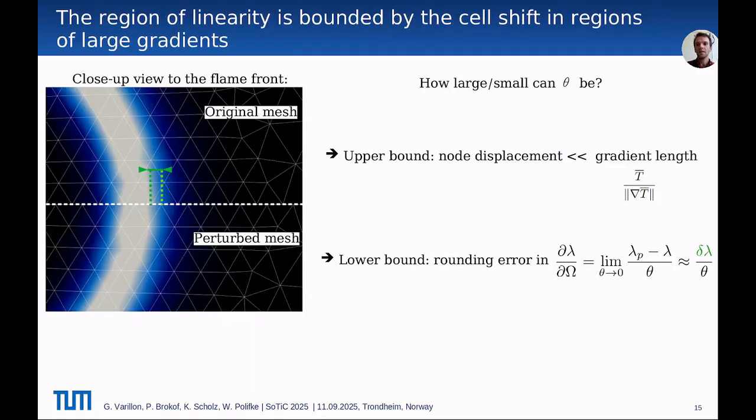The final question is about the size of the mesh perturbation. How large or how small can we choose them? The upper bound is set by the node displacement in the region of high gradient, so in the flame. This node displacement must be smaller than the smallest gradient length in this region to remain in the linear regime, so for this linear approximation to hold. But actually we want the mesh perturbation to be as small as possible to shorten the computational time of the perturbed flow. And in that aim, the perturbation can be chosen as small as needed as long as this ratio here, which is the one that we compute in the end, is not impeded by round-off errors.